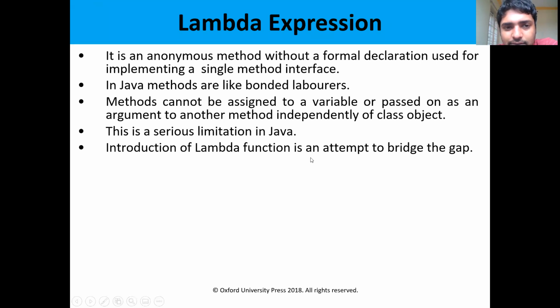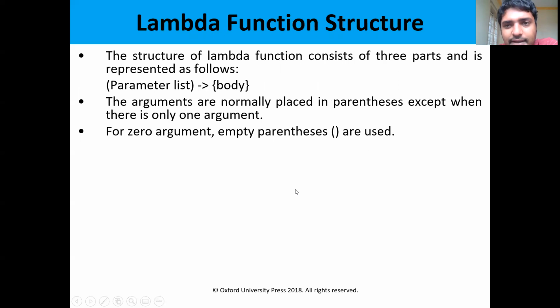So let us see the concept of lambda function. The syntax of lambda function is: parameter list, lambda operator, and body. Parameter list, that means int a comma int b.